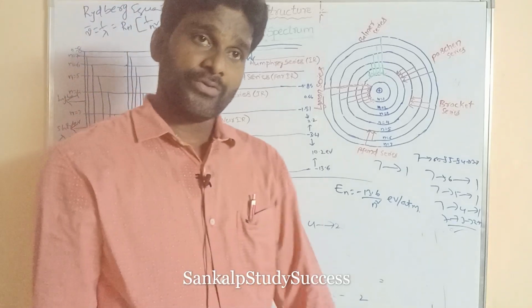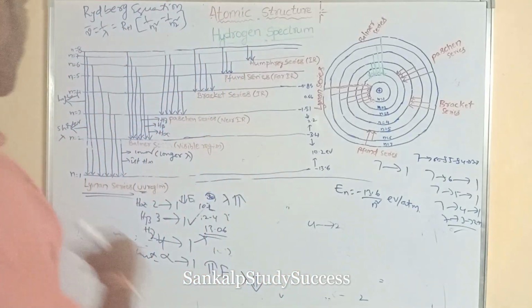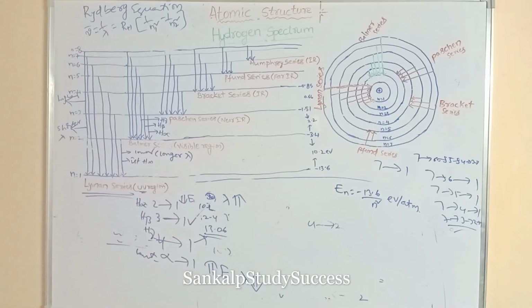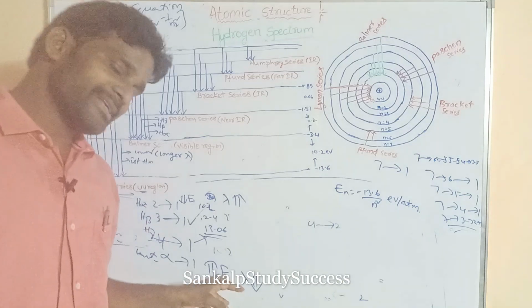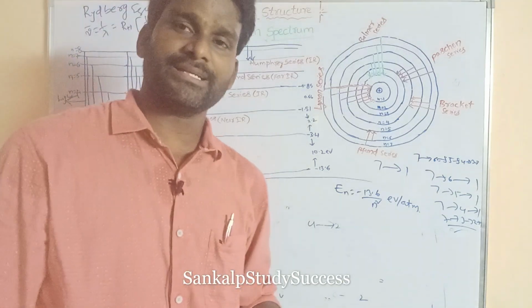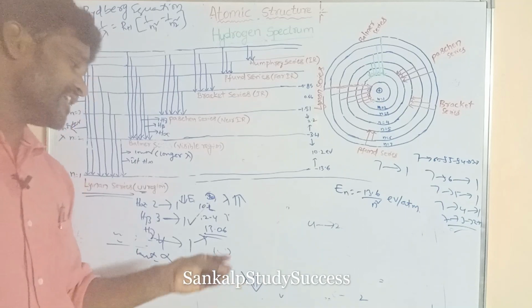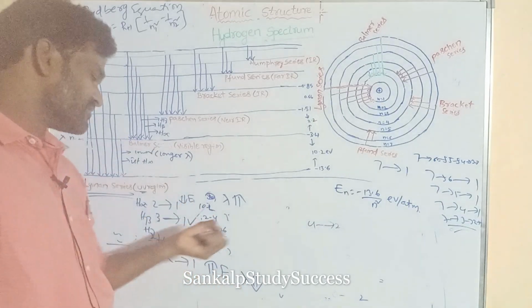So in the Lyman series, which has a longer wavelength and which has a shorter wavelength? The first line has a longer wavelength. What is the limiting line? Its n2 value is taken as infinity. That is the limiting line, and it has a shorter wavelength. Why? The limiting line has high energy, its energy gap is very high. So its wavelength is less, and the limiting line is said to have a shorter wavelength.